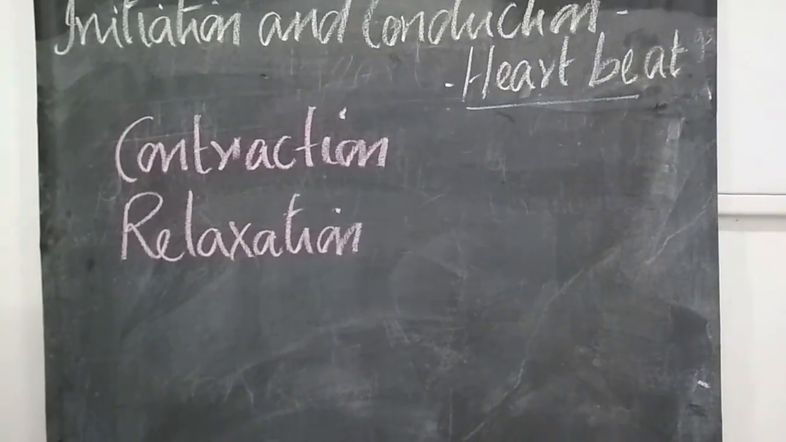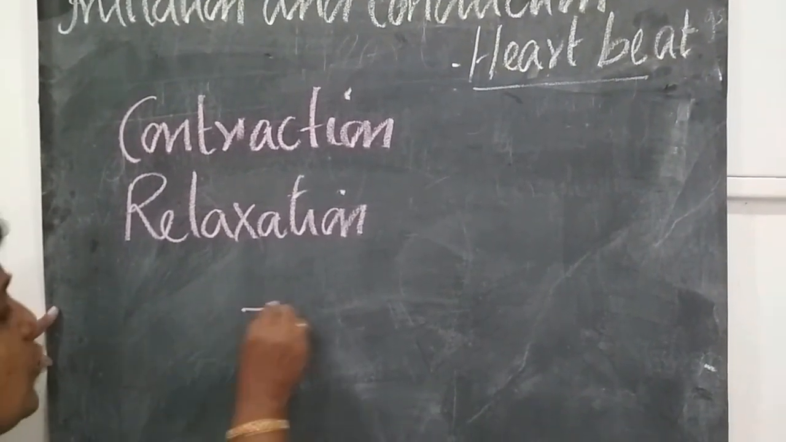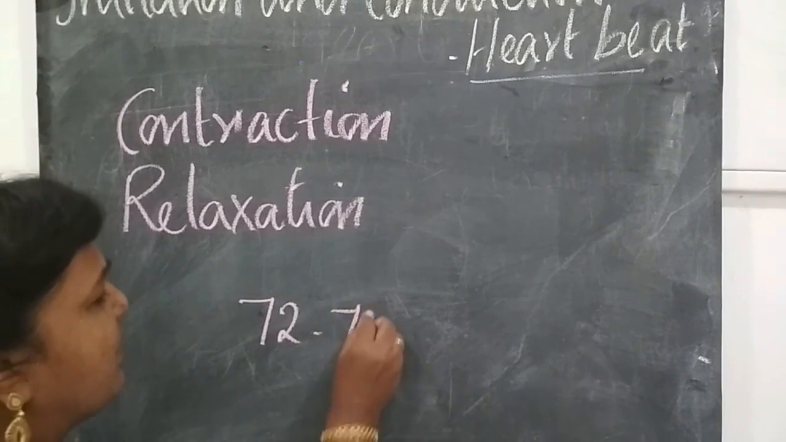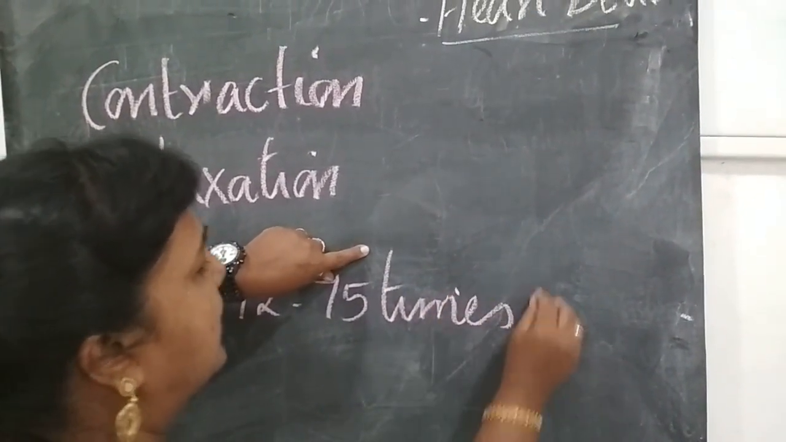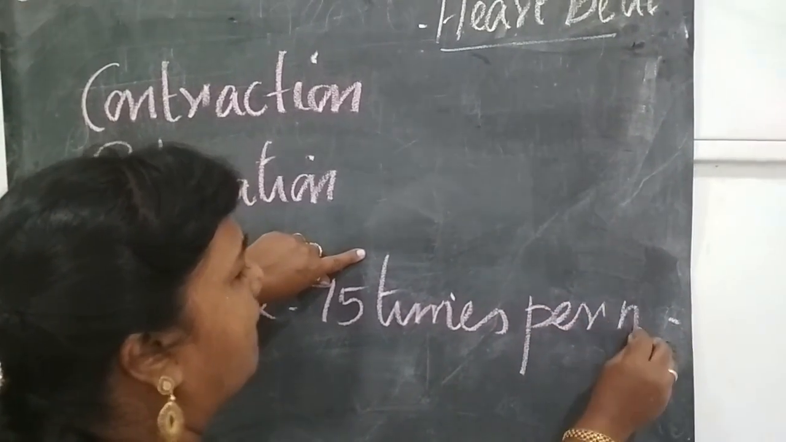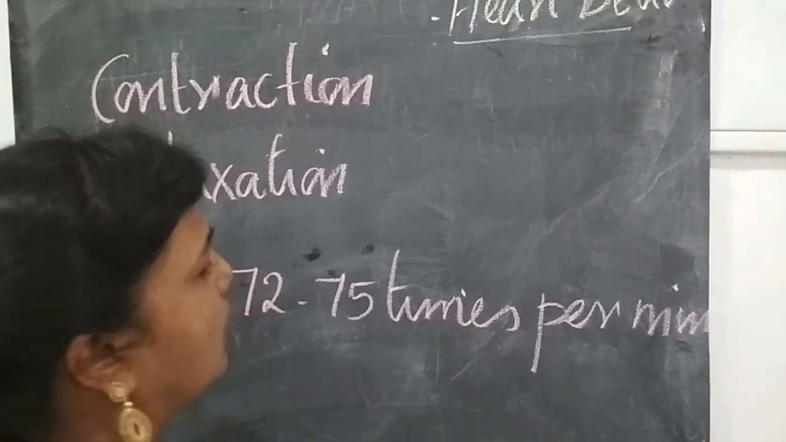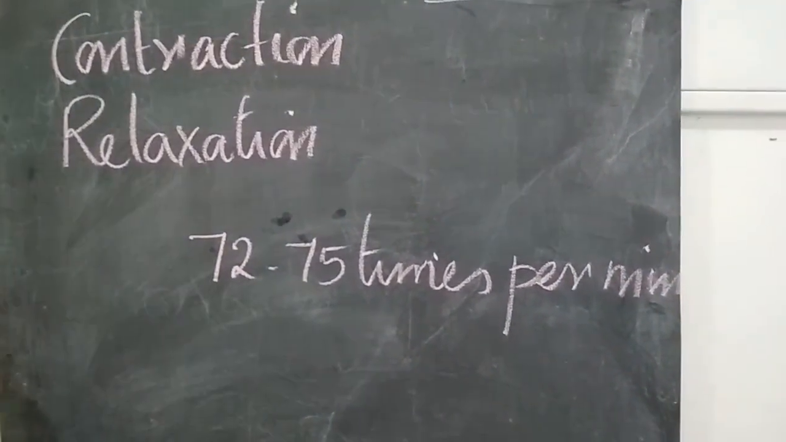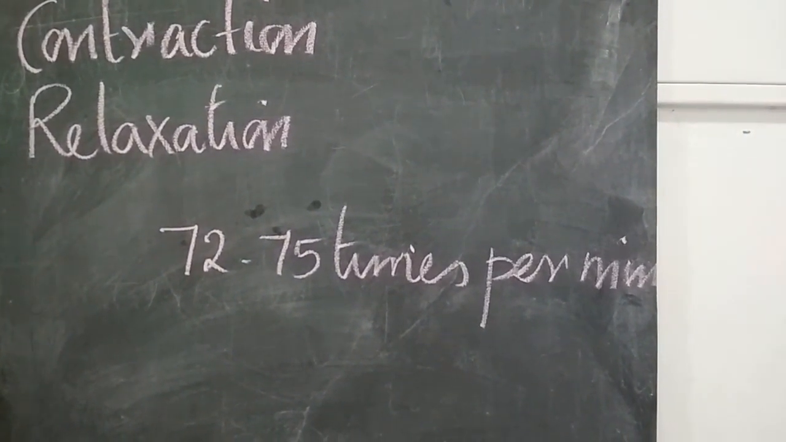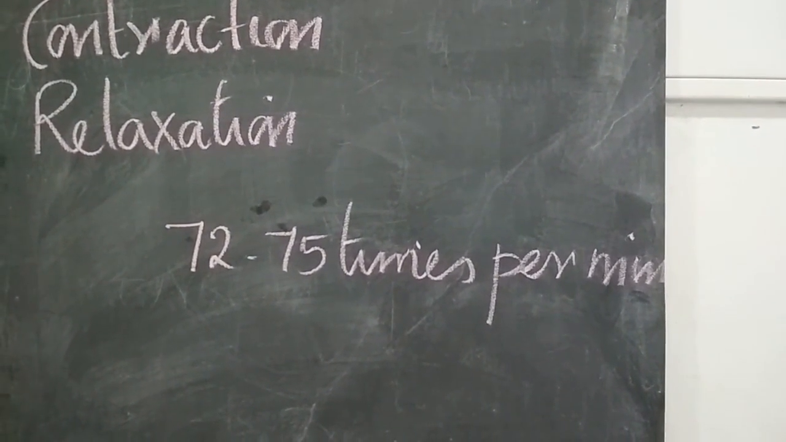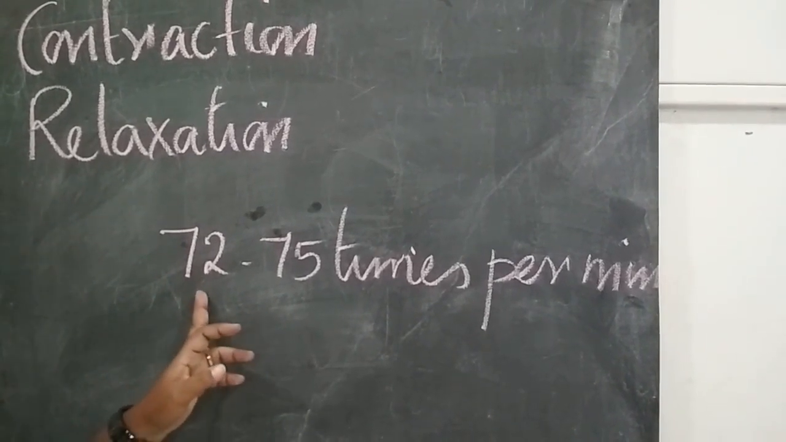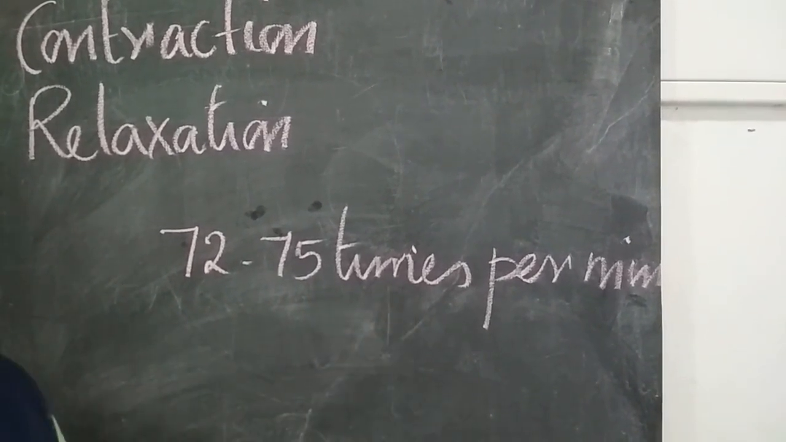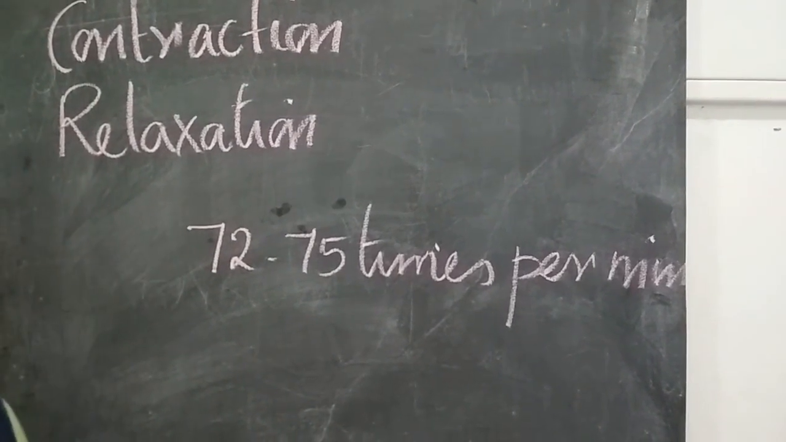And the heart beats 72 to 75 times per minute. In a minute there are 60 seconds. So in 60 seconds, in a normal person, the heart beats about 72 to 75 times per minute.